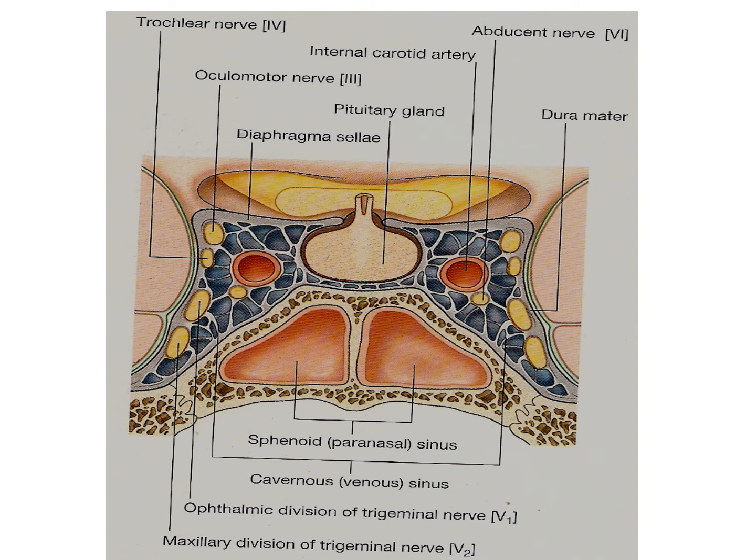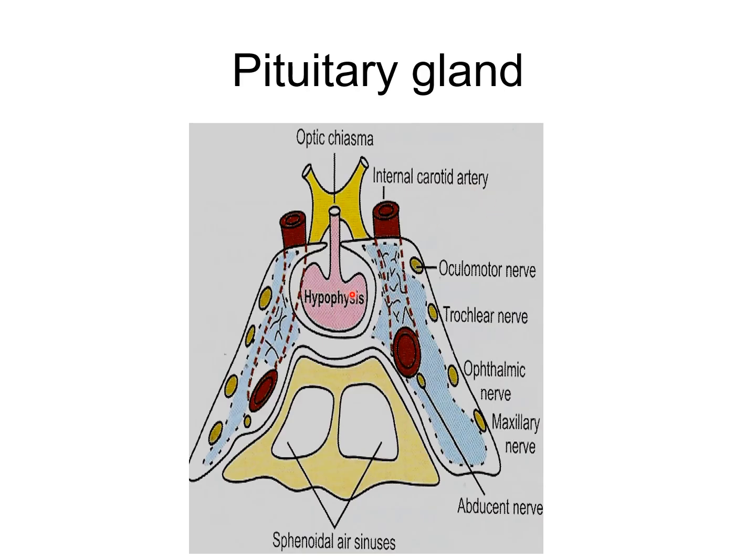The adenohypophysis and neurohypophysis are derived from the distal part. The adenohypophysis is also called the anterior part. Here you can see the hypophysis, the infundibular stalk, and behind it the optic chiasma. This is the optic nerve, this is the internal carotid artery, and this fossa is called the hypophyseal fossa. It is part of the sphenoid bone. Its shape is just like a saddle, a turcica, so it is named the sella turcica.